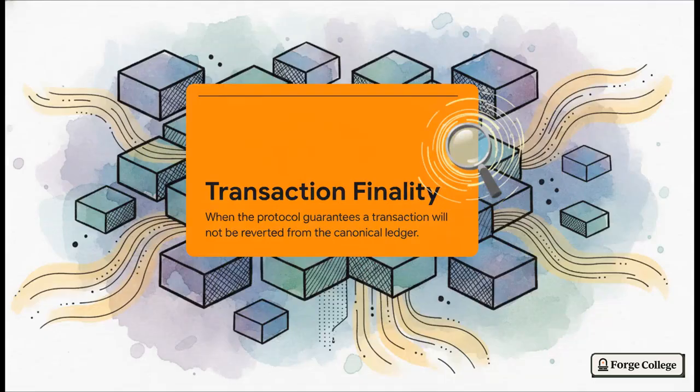So what's our formal, rock-solid definition here? Transaction finality is when the protocol guarantees that a transaction will not be reverted from the canonical ledger. And I want to really emphasize that word, guarantees. It's that exact moment when the network collectively decides that your transaction is permanent. Absolutely no alternative history can come along and wipe it out.